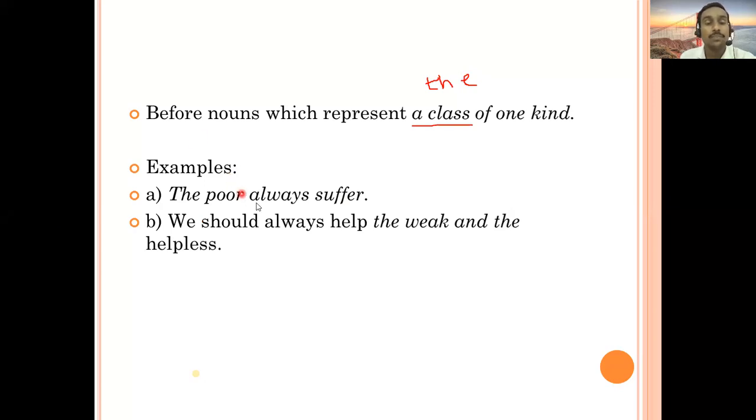The first example says: the poor always suffer. So you'll come to know what is the noun here. What is the noun here? Poor. Tell me, is poor a noun or an adjective? Adjective.